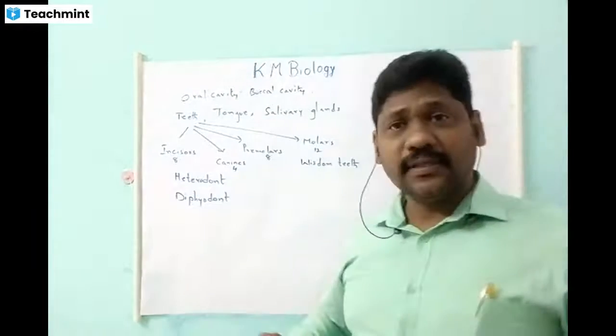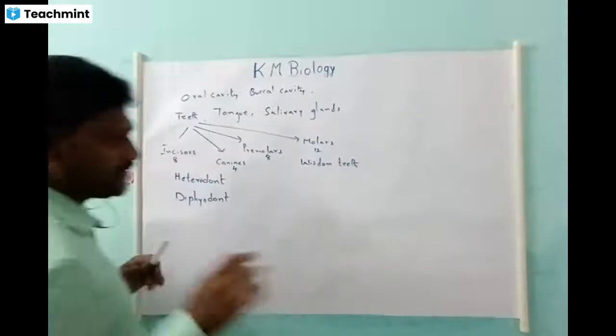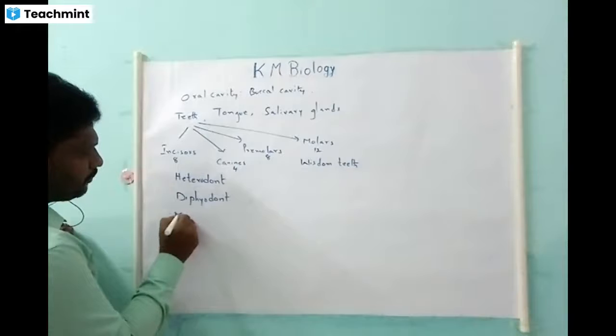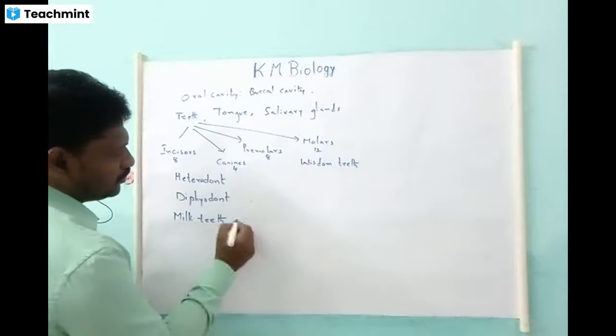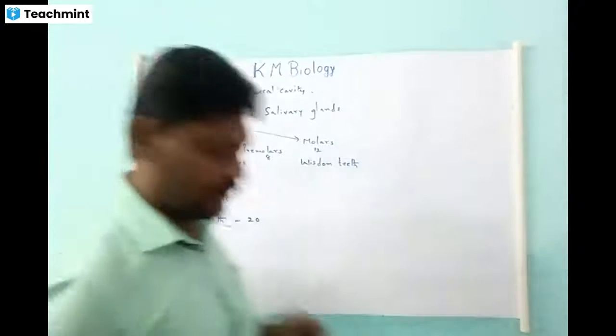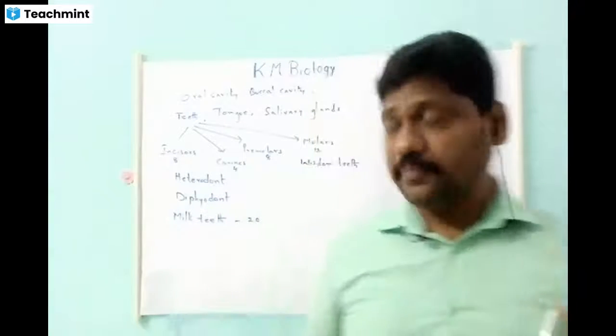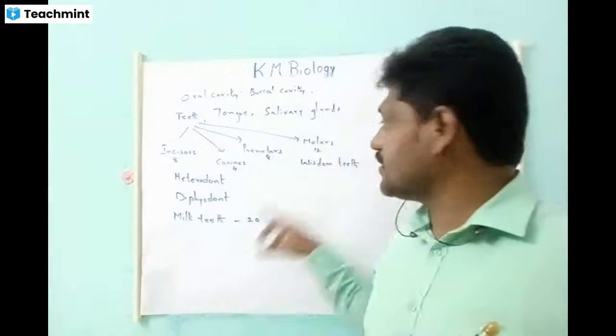Two times we develop the teeth. The first time the teeth are called milk teeth or deciduous teeth, popularly known as milk teeth. In milk teeth, the total number of teeth will be 20 only. Why 20? Because there are no premolars and no wisdom teeth in the milk teeth.